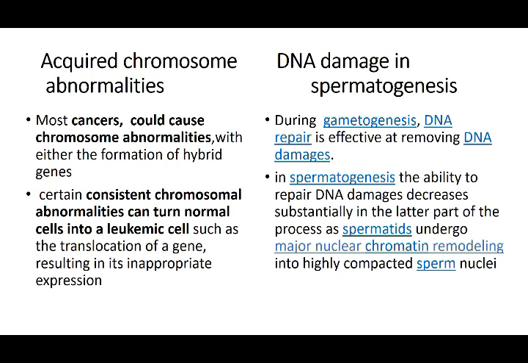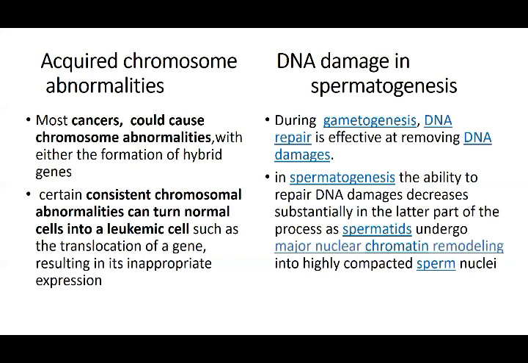Then they said that there is a theory that DNA is repaired when there is a change. During gametogenesis, DNA repair is effective at removing DNA damage. That is, wherever gametogenesis is going on, if there is some damage to the DNA, it is repaired by the body itself. But in spermatogenesis, they say this is not possible, because from spermatid to sperm formation, there is a lot of nuclear chromatin remodeling when the sperm is formed. That is, the amount of DNA is decreased. So when spermatids form sperm, the repair is not allowed.